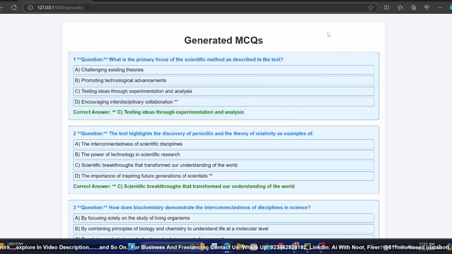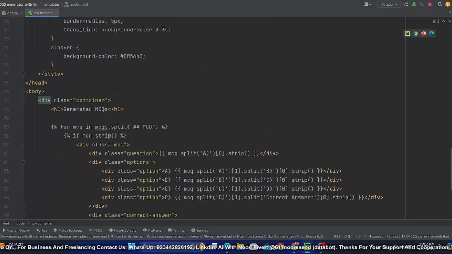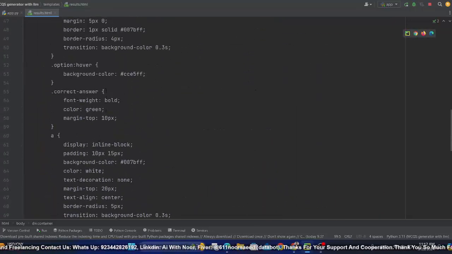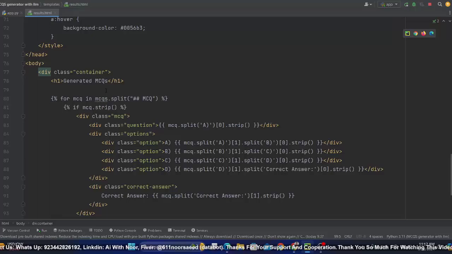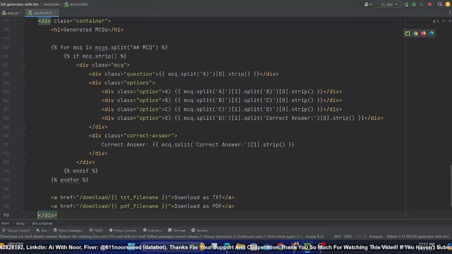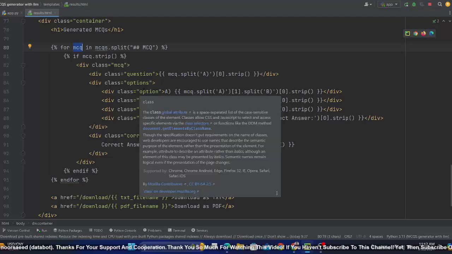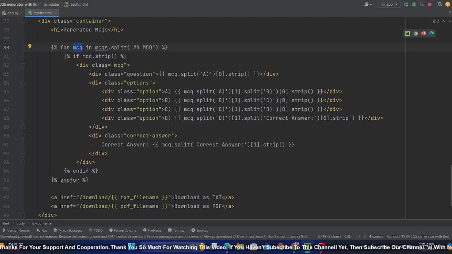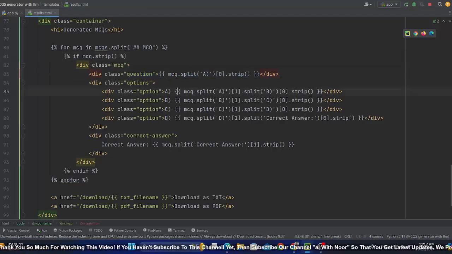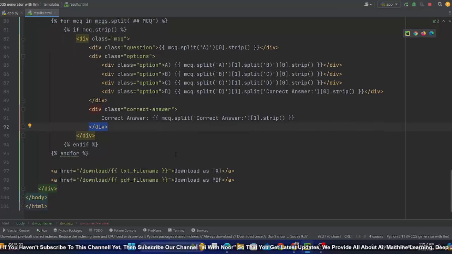Now you might be thinking about this design, this style. So I already mentioned that we have added a lot of CSS for each and everything, so you can explore it. So the logic is very simple. First we are running a loop on MCQs, and we are getting the MCQs, and we are stripping the MCQs, and then we are extracting the question with the 4 options and corrected answer. Okay, hope you get the idea.